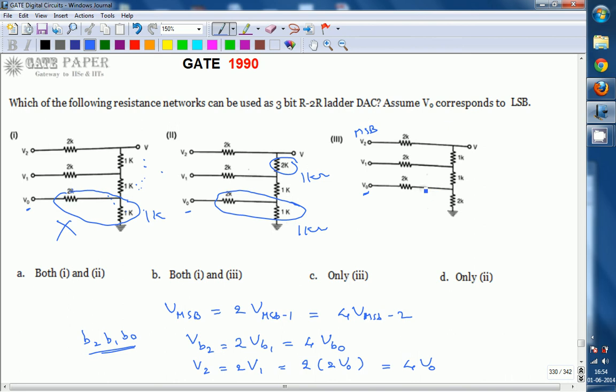Now looking at this one, let us assume V is the voltage across this one. You must get V by 2 over here and V by 4 over here. Are you going to get that or not? You can check. 2R combination is a single R, that is 1 kilo ohm. 1 kilo ohm plus 1 kilo ohm is 2k, again in parallel with 2k, so that becomes 1k again, plus 1k is 2k, again giving the same value.